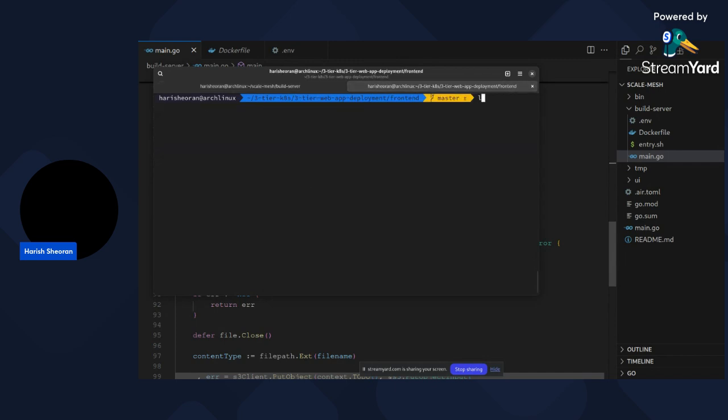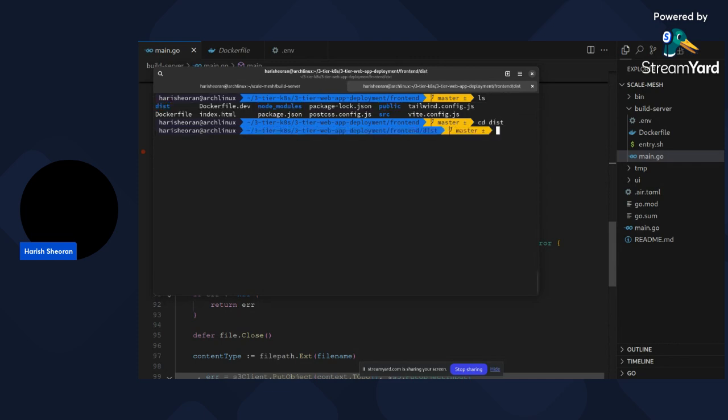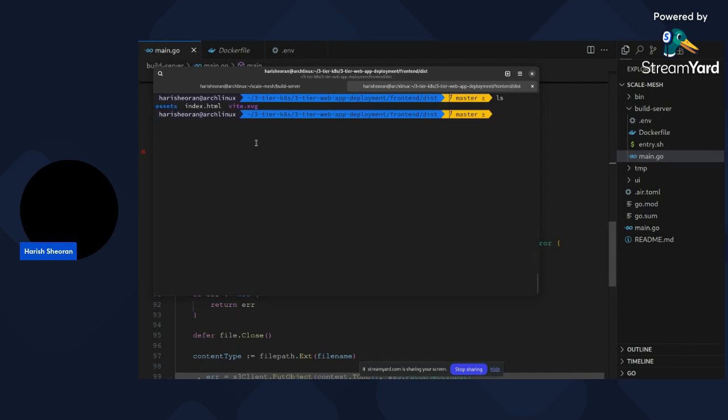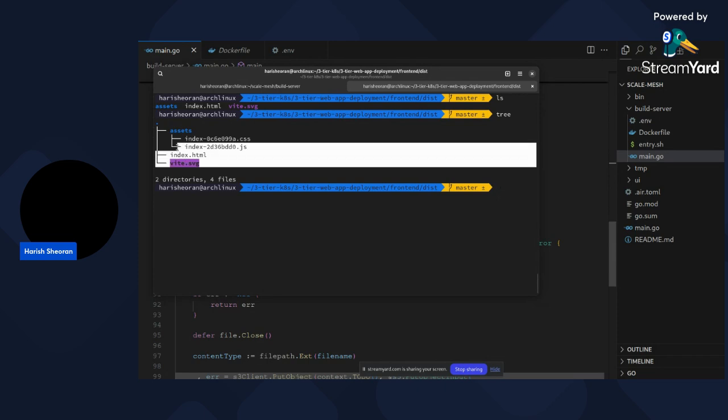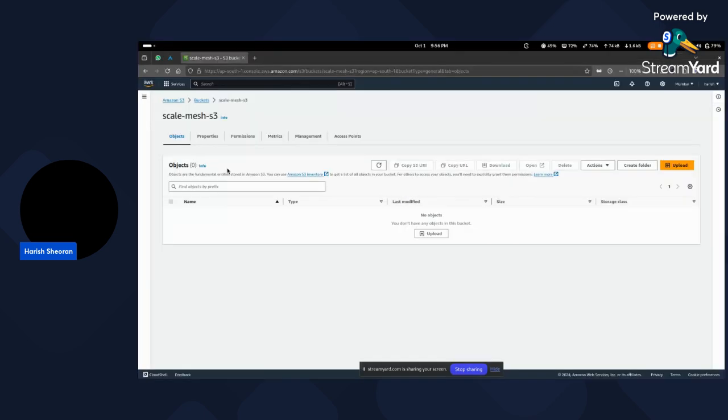So let's check. Yeah, currently we have the dist folder where our artifacts are saved. So we have four build files, one CSS, one JS, sorry, and one HTML file. These artifacts will be saved on the S3 bucket. I created this S3 bucket on my personal account.